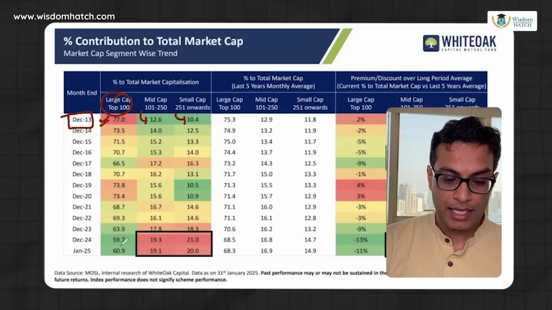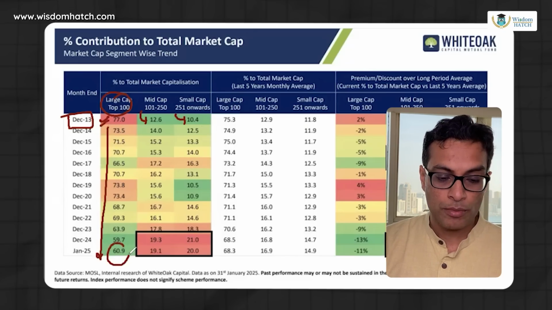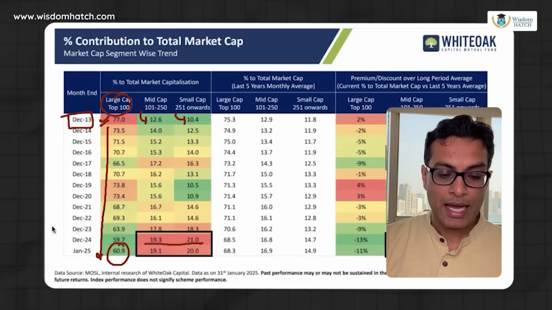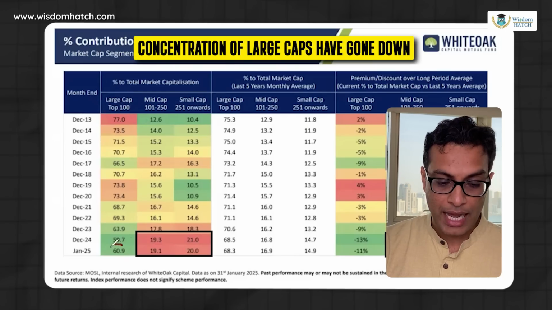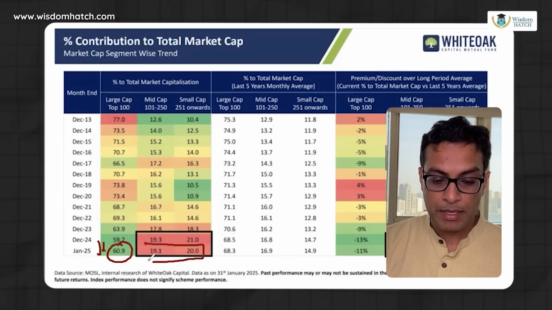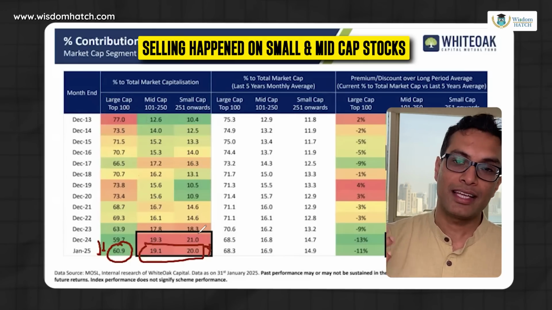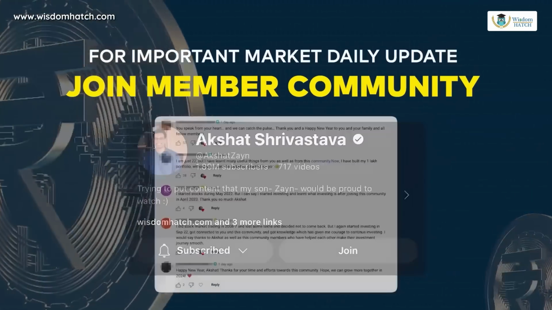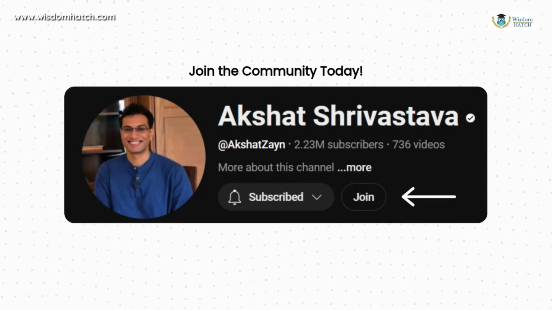Now the situation is that there has been a massive drawdown of the contribution of large caps in the overall Nifty 50 and Sensex. What has happened in January 2025 is that the concentration of large caps in the Indian market has gone down to 60%. And here a bubble has started to form, and therefore there has been massive selling. This is a point I had explained on my community post also. And I was able to exit small cap and mid cap indices at the right time. I have no losses there, and therefore my portfolio is also doing really well.